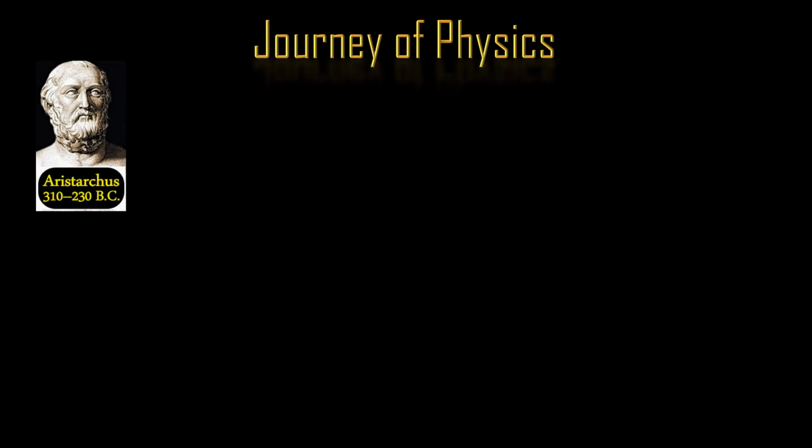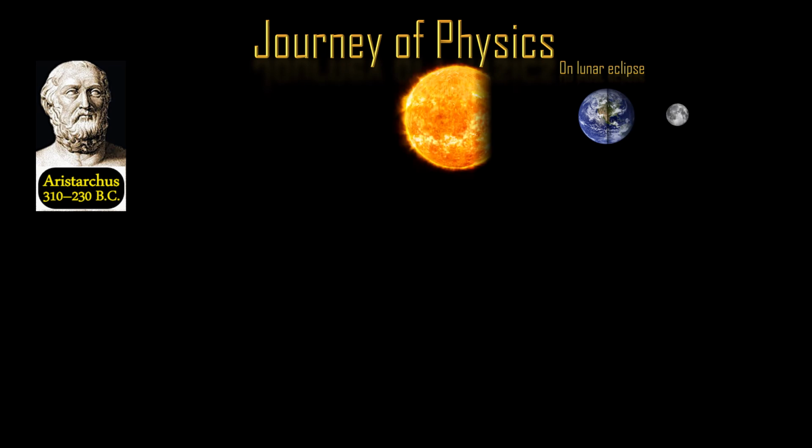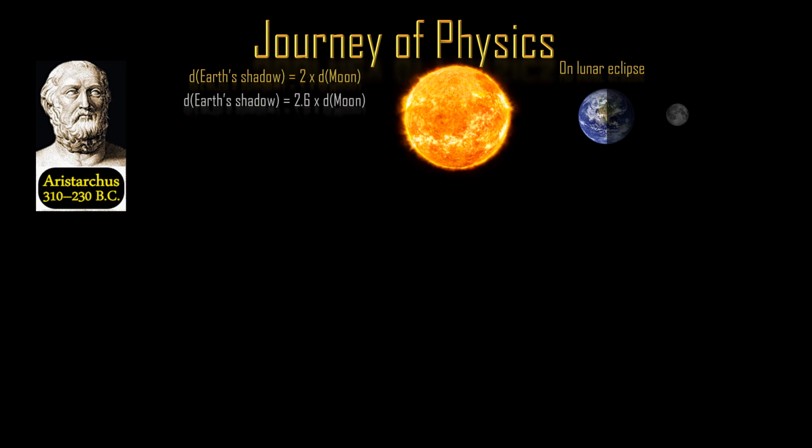Another observation was based on a lunar eclipse, when Earth casts a shadow on the Moon. The diameter of Earth's shadow is twice the diameter of the Moon. Modern-day values show that it is 2.6 times that of the Moon. It is calculated as follows: R shadow is the cast shadow at the Moon's location. RS and RE are the radiuses of the Sun and Earth. DS and DM are the distances from Earth to the Sun and Moon.